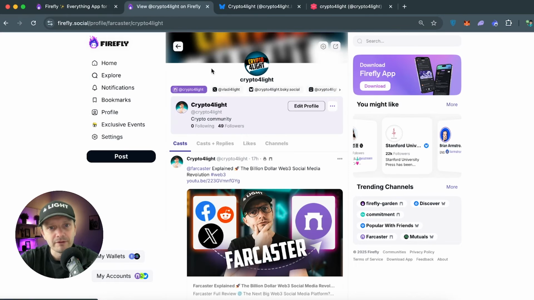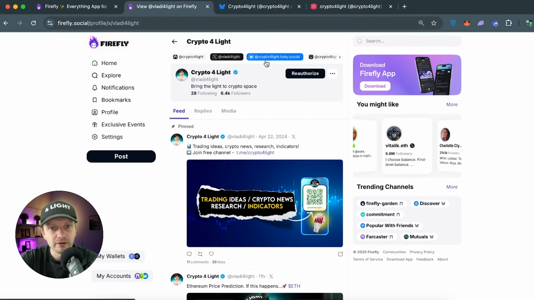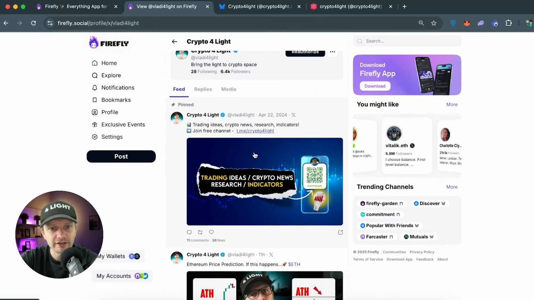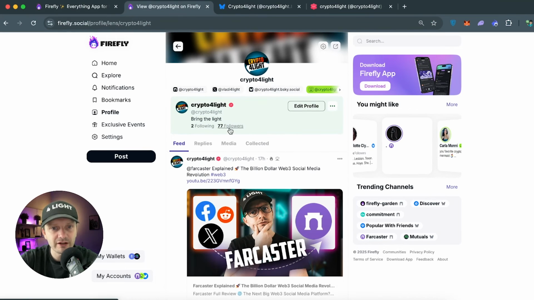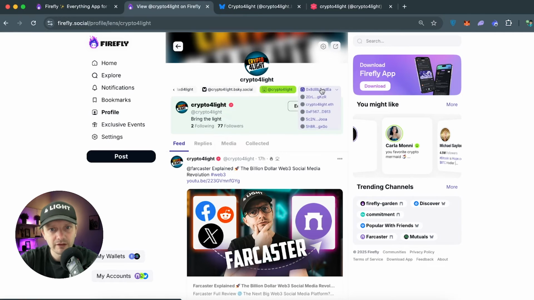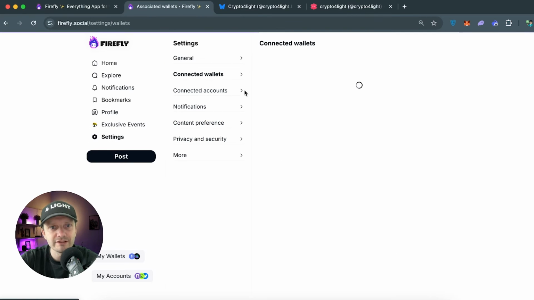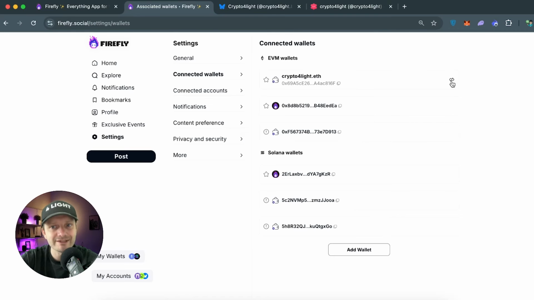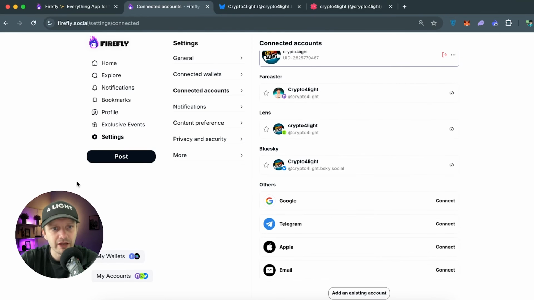In profile, the main page looks just like this one. Also, you can switch between the accounts. So this is Farcaster, your post. This is Twitter, but I'm not connected now, but you can still check it. BlueSky social post. This is Lens. Everywhere you can track your followers and following and just your wallets. In the settings, everything is pretty simple. Here you just need to connect your wallet or disconnect your wallet. Also in connected accounts, in the settings, you can add more accounts if you need it.